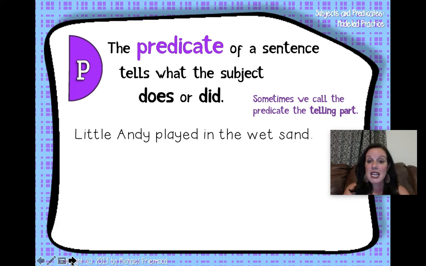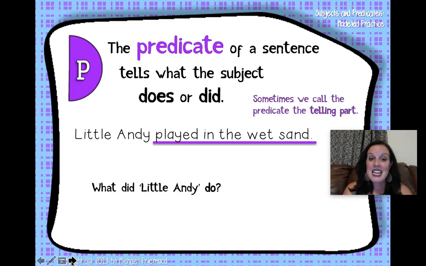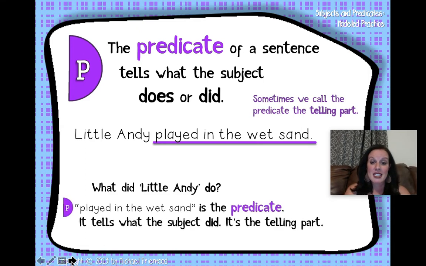Little Andy played in the wet sand. The predicate tells about the subject. But we know the subject is little Andy. And what did little Andy do? That's right. He played in the wet sand. Played in the wet sand is the predicate. It tells what the subject did. It's the telling part.